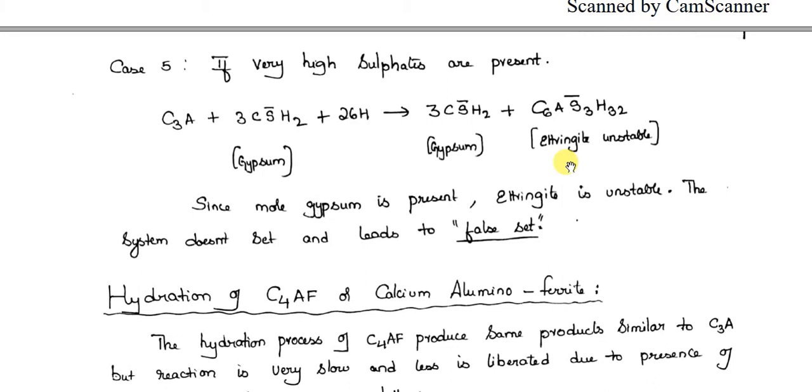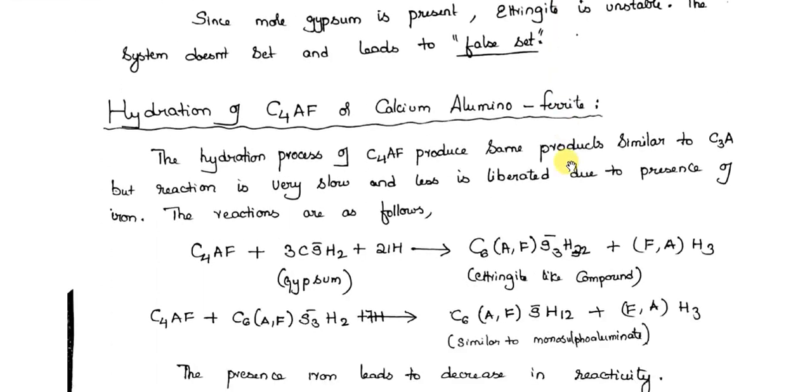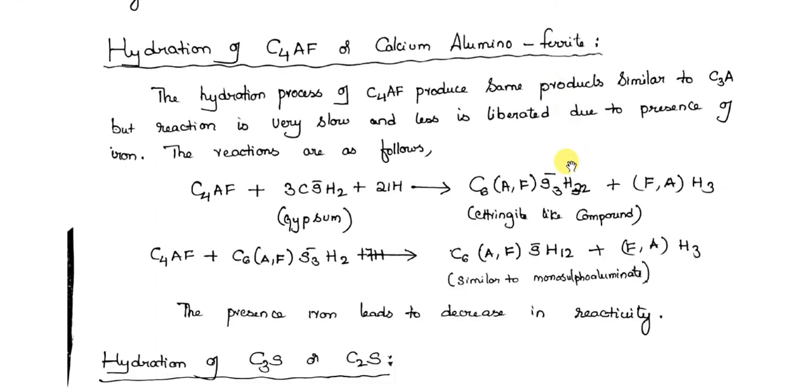water or undergo the hydration process depending upon the sulfates available. So now let us come to the second compound, hydration of C4AF or calcium aluminoferrite. The hydration process of C4AF produces the same products similar to C3A, but the reaction is slow.